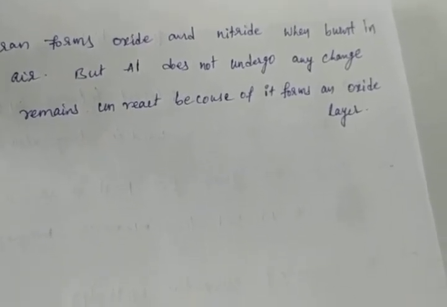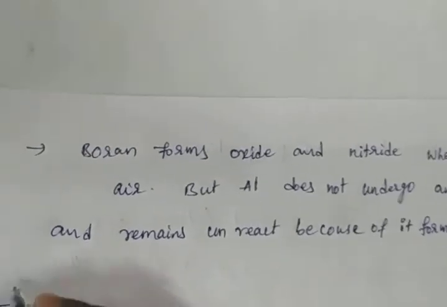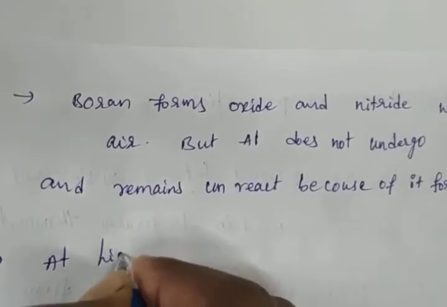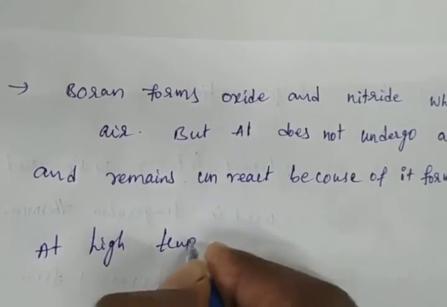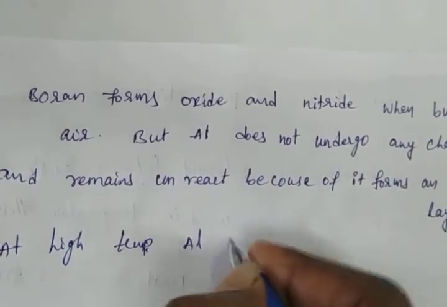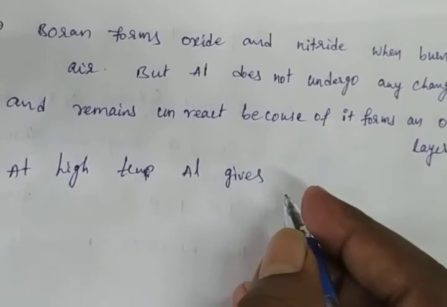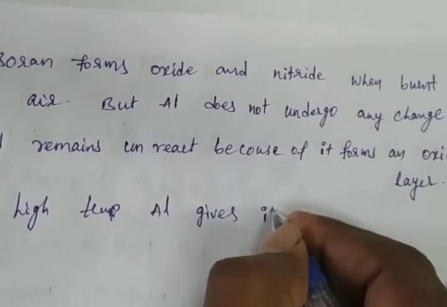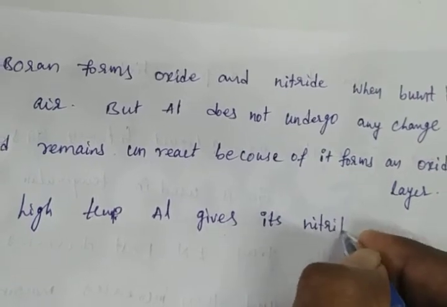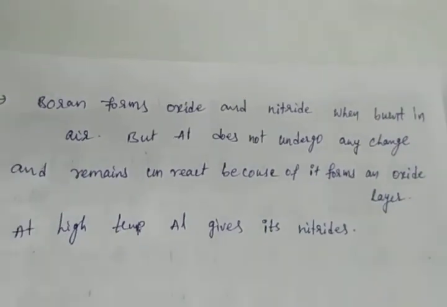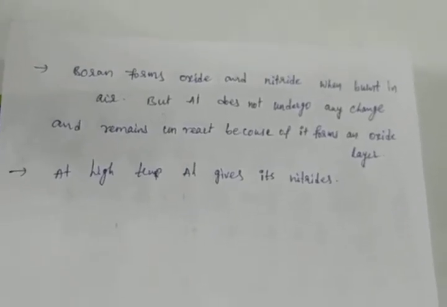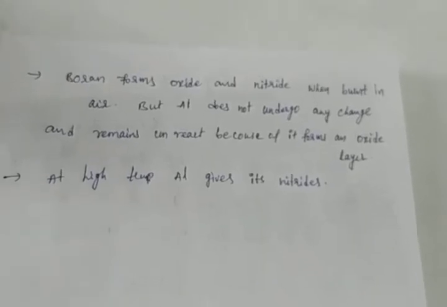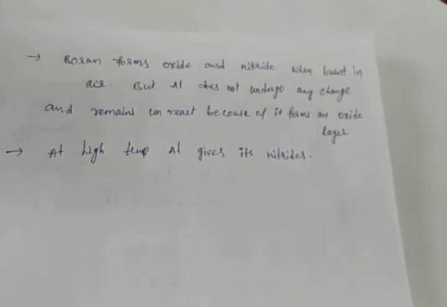And next point, at high temperature aluminum gives its nitrides. Okay, at high temperature aluminum gives its nitrides. And the next one is the oxidation state. Okay, 13th group elements and their oxidation states.